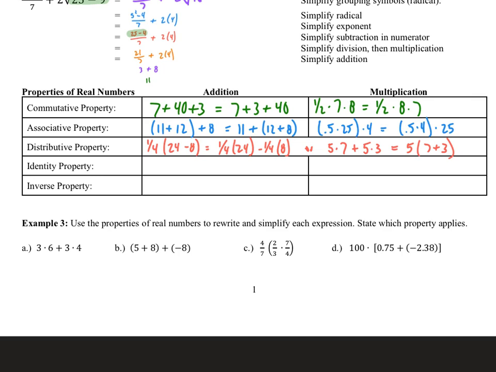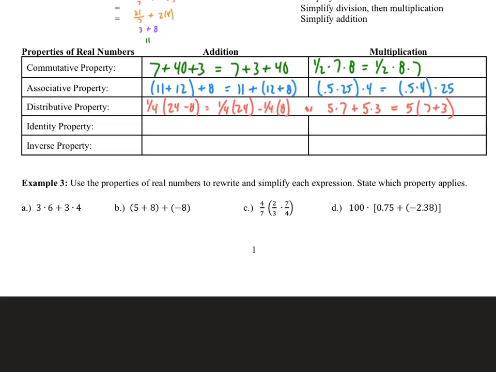Identities. The identity for addition is different than the identity for multiplication. The identity for addition is 0, what's called the additive identity. So what number do I add to another number to get the original number back? We add 0. And the multiplicative identity is 1. So 15 times 1 is 15, which gives me the same number back.